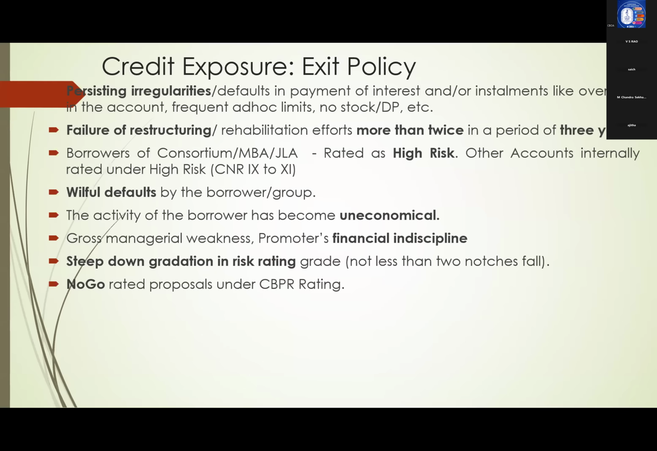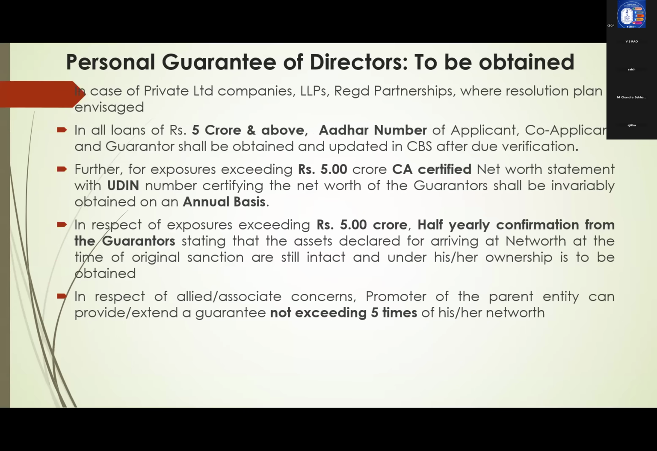Suppose these are all parameters for exit policy. No-go rated borrowers, then we say, enough, yes, you may go and approach some other bank. Then, personal guarantee of directors, when you have to obtain. In case of private limited companies and LLPs, personal guarantee is compulsory. And for all loans of 5 crores and above, the Aadhaar number of applicant, co-applicant and guarantor shall be obtained and updated in CBS after due verification.